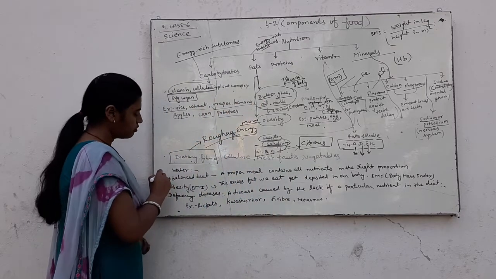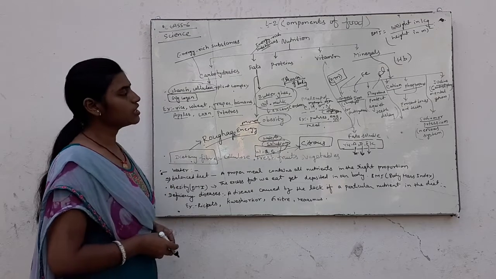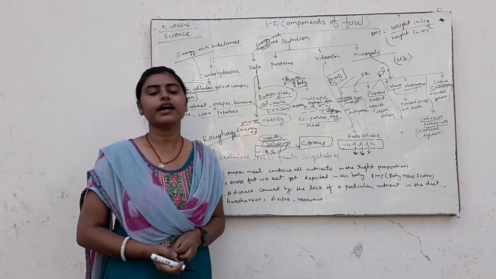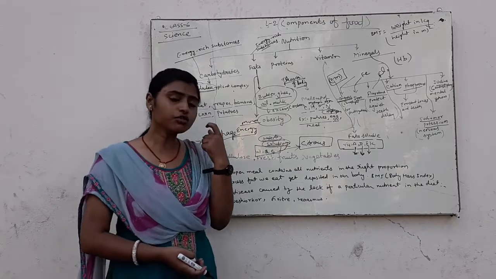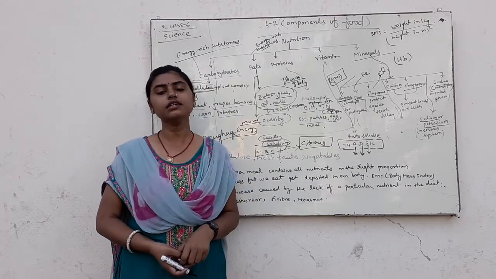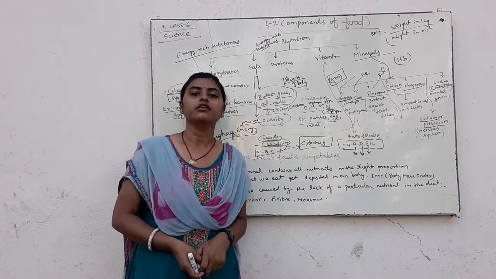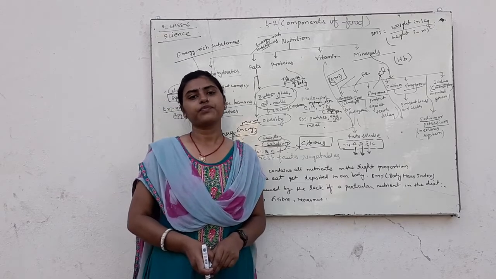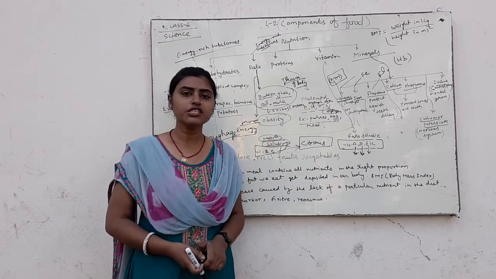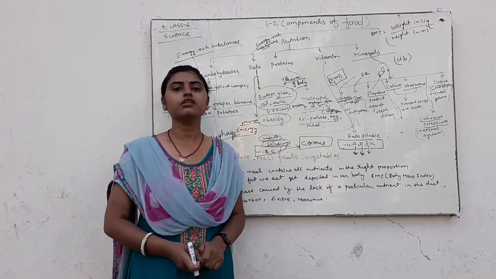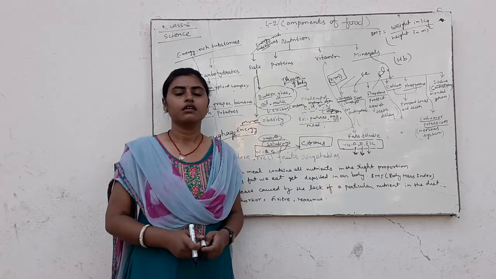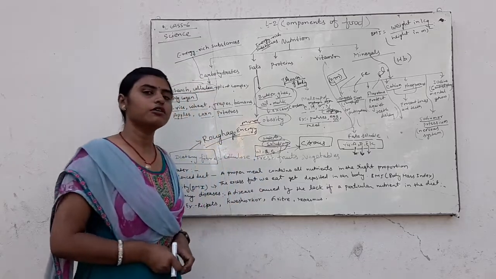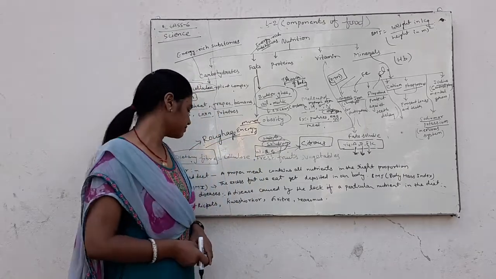Next, water. Water is a very essential nutrient because water helps in the digestion in our body, and it also helps in the transport of oxygen and CO2 in our blood. Water collects all the waste from our body and removes it in the form of urine and feces.